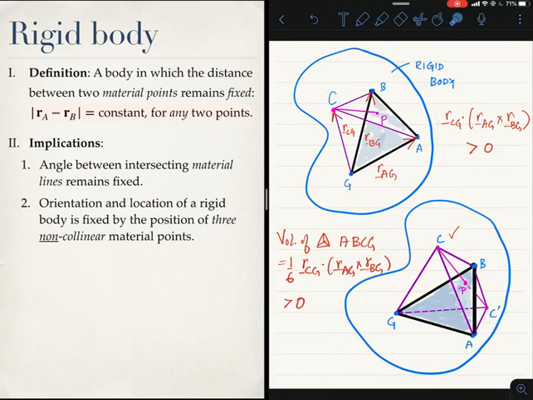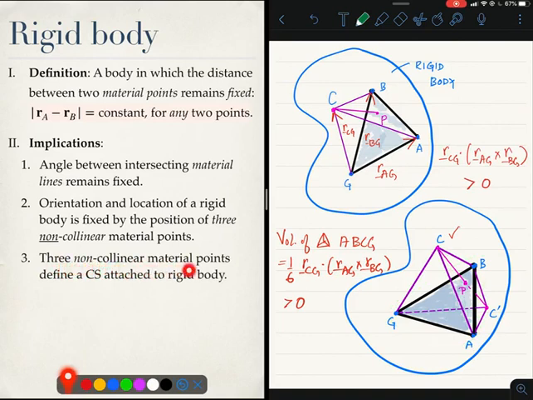You should be reminded of orthogonal tensors, which preserved length but volumes could be positive or negative. The negative volume corresponded to reflection through a plane. Rigid bodies can't reflect, so this is the right answer. So in the end, I have proved to you that if I know 3 points A, B, G and I know the rigid body in the beginning, then I can reconstruct the rigid body simply by following the motion of these 3 points A, B, G. All right, so what's the next implication?